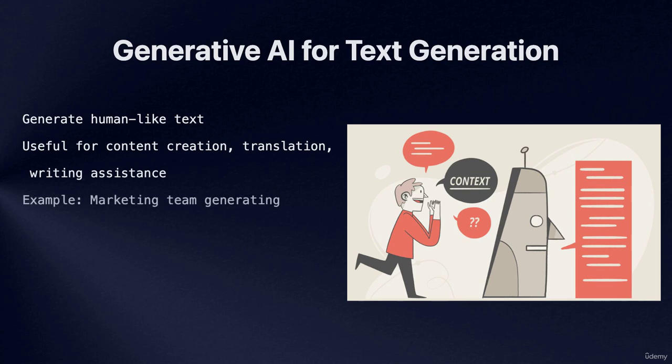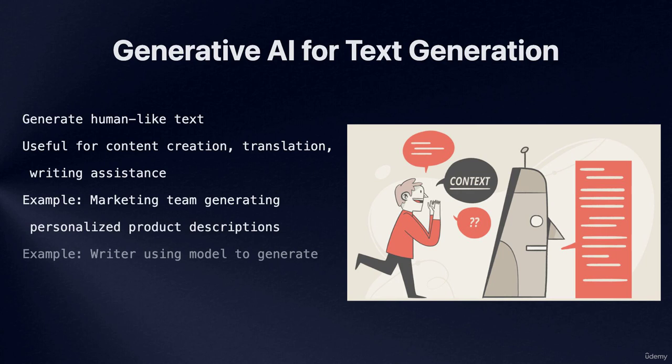For example, a marketing team could use a generative AI model to generate personalized product descriptions or social media posts, saving time and resources. Similarly, a writer could use a generative AI model to help generate ideas or draft initial versions of their work, which they can then refine and polish.